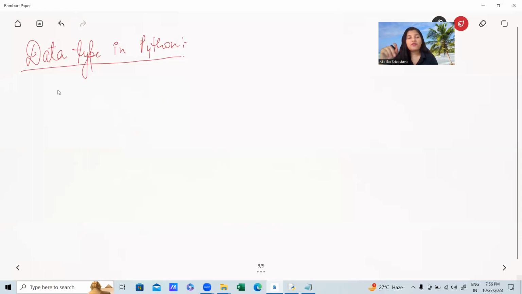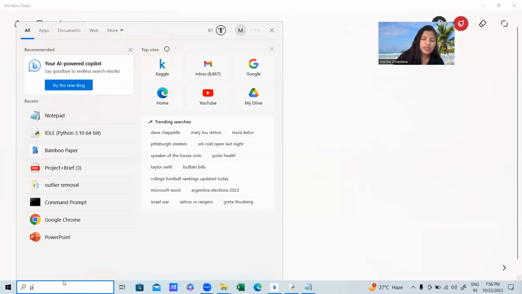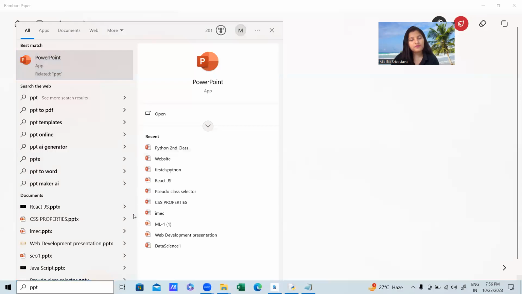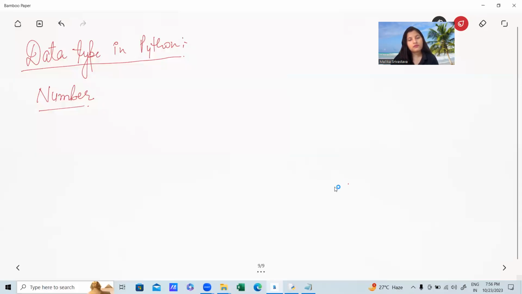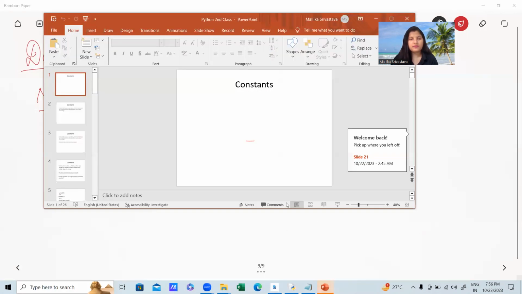So in a data type we define which type of data we are defining. Now in Python we have different types of data where we store the value in the memory. The first thing is we have the number type of data. Let me open that same PPT which we have discussed so far, where all these things are already written. Give me a second.